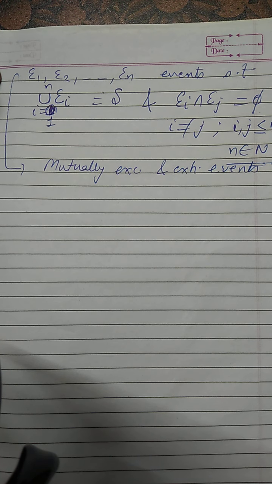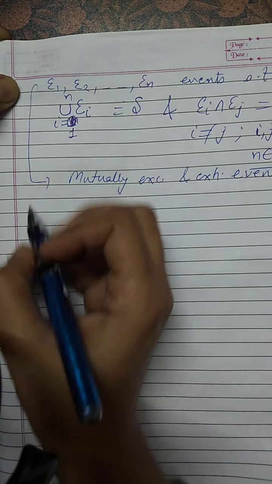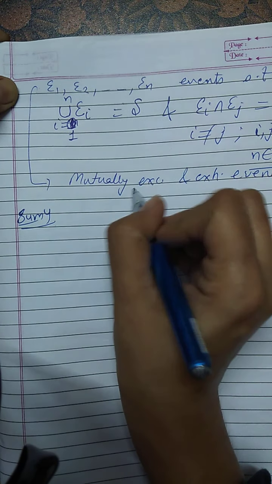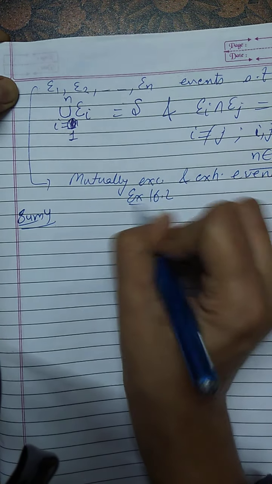Which events are mutually exclusive? Which are simple or which are compound?